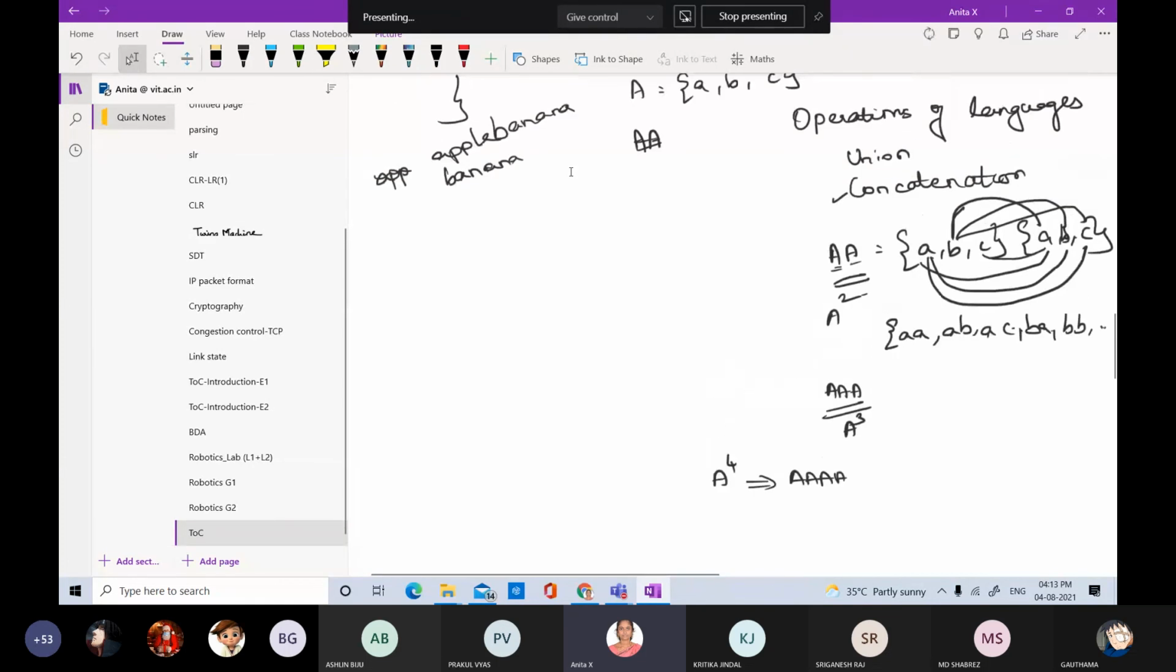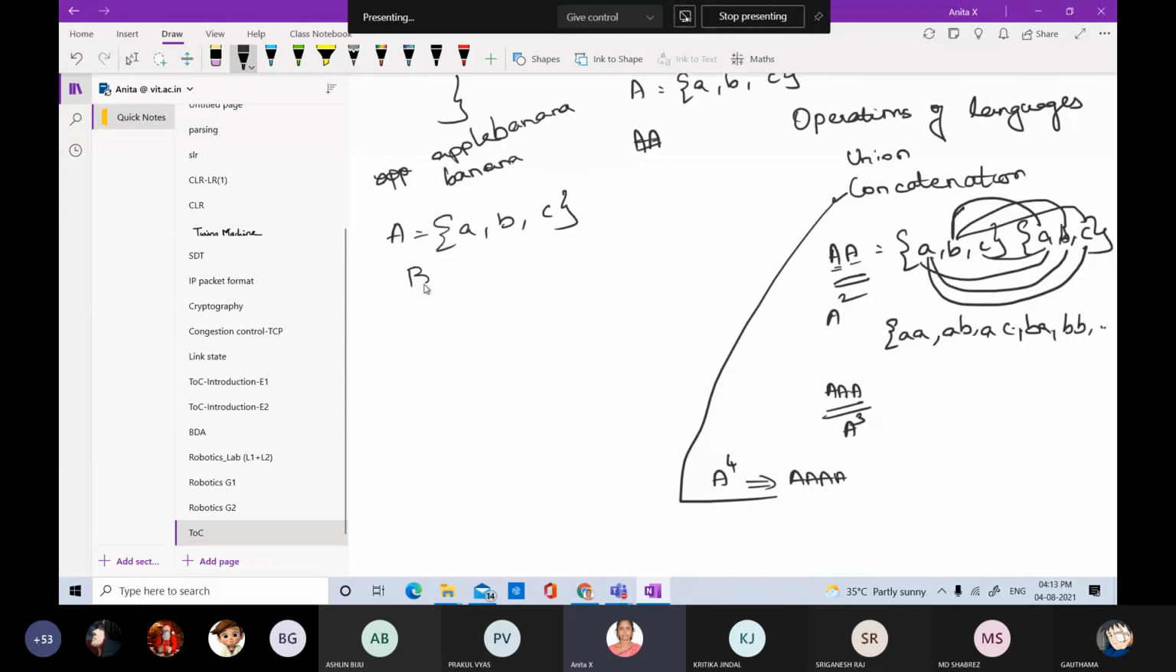So this is with concatenation. Next we can talk of union. Let us consider two different languages: A, B, C, and then 0, 1, 2. So what is union?